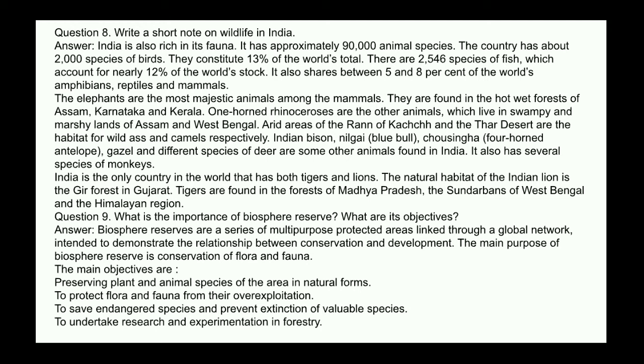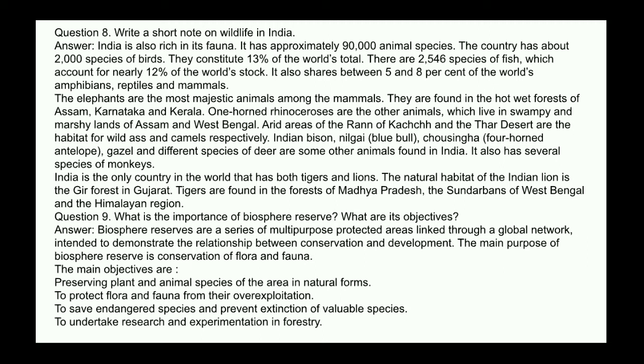Next question. What is the importance of Biosphere Reserve? What are its objectives? Answer. Biosphere Reserves are a series of multi-purpose protected areas linked through a global network, intended to demonstrate the relationship between conservation and development. The main purpose of Biosphere Reserve is conservation of flora and fauna.